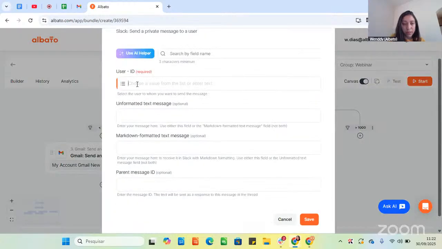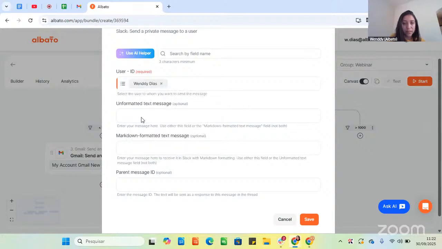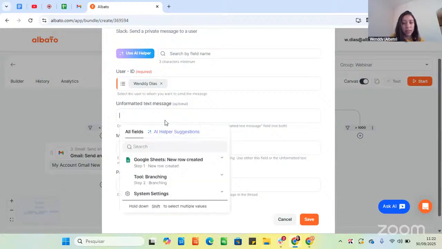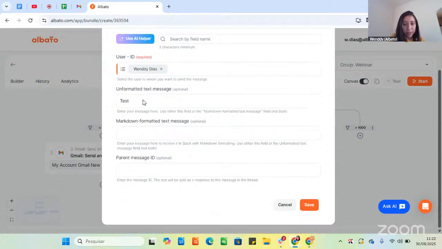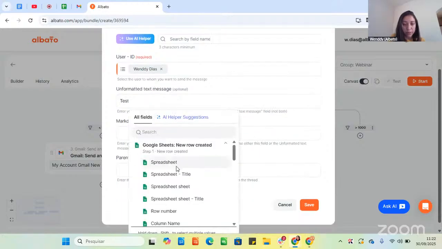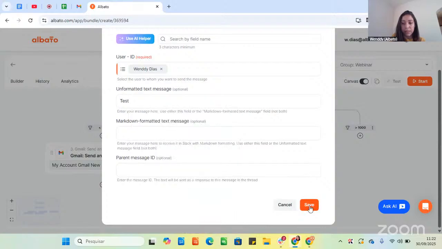So I will select user ID. I will select myself. We can use this unformatted message or the markdown, similar to the email. And we can use the variables here that we want to map. So for example, if I want to add the client email and the client name, so it will be easier for the vendor to get in touch, we can do it as well. And then we just click Save.